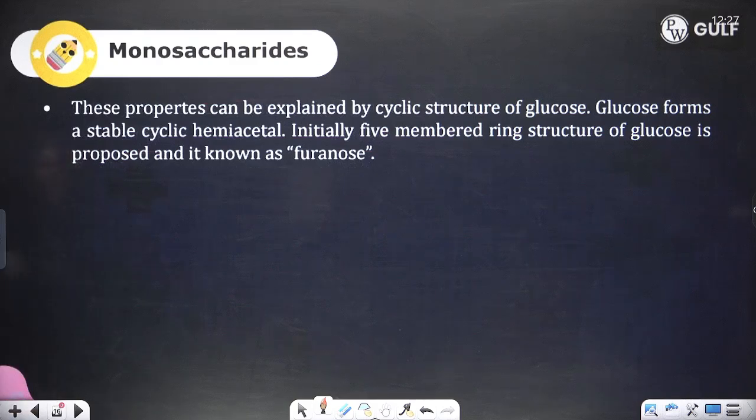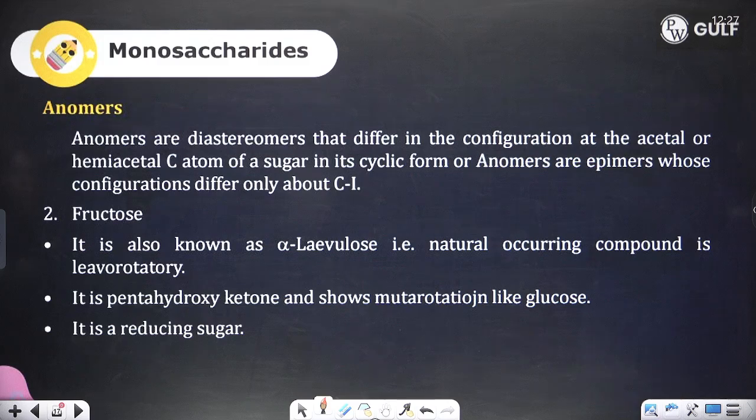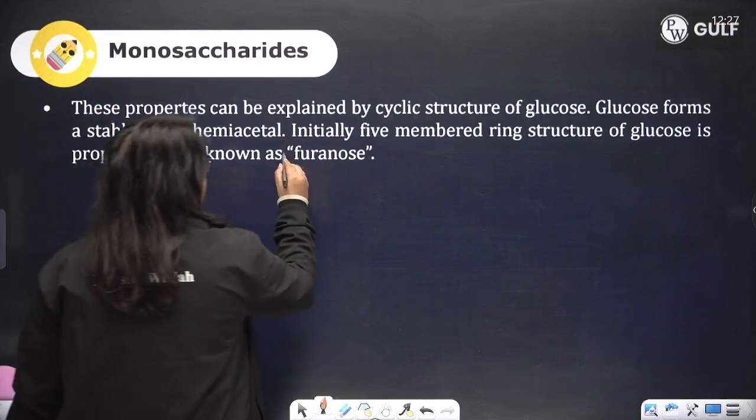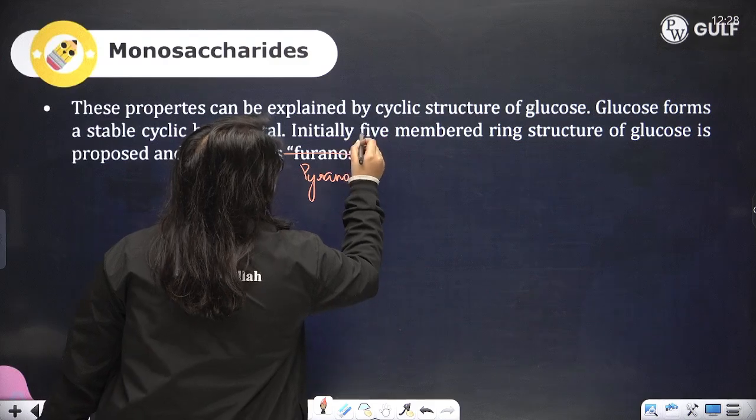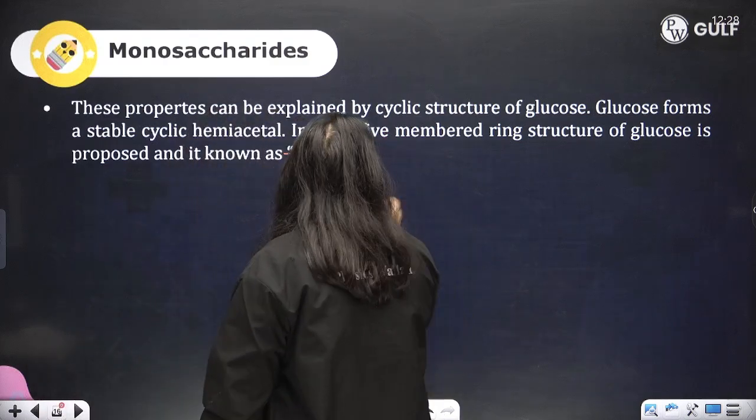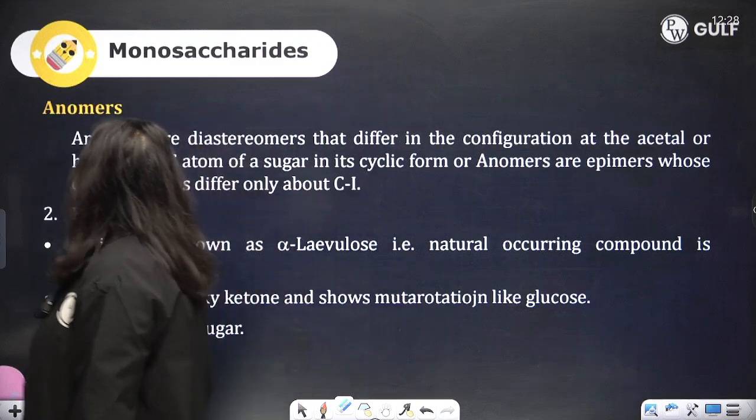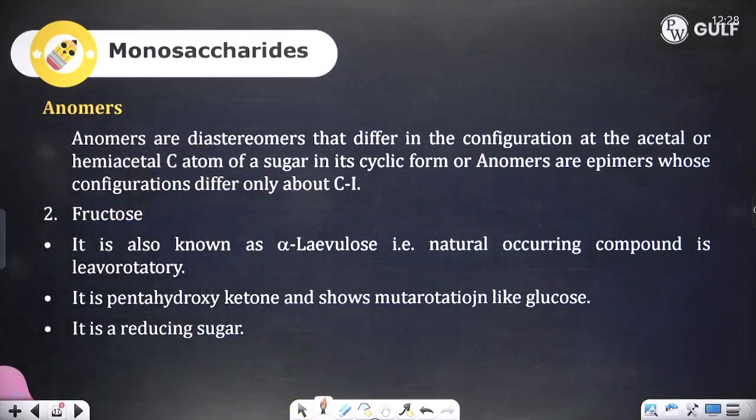These properties can be explained by the cyclic structure of glucose. Glucose forms a stable cyclic hemiacetal. Initially, a 5-membered ring structure of glucose was proposed, known as furanose. Not furanose, pyranose. For glucose, it is pyranose. Initially furanose, later pyranose was given. All right. Talking about anomers. Anomers are diastereomers that differ in the configuration at the acetal or hemiacetal carbon atom of a sugar in its cyclic form, or anomers are epimers whose configurations differ only about the first carbon.